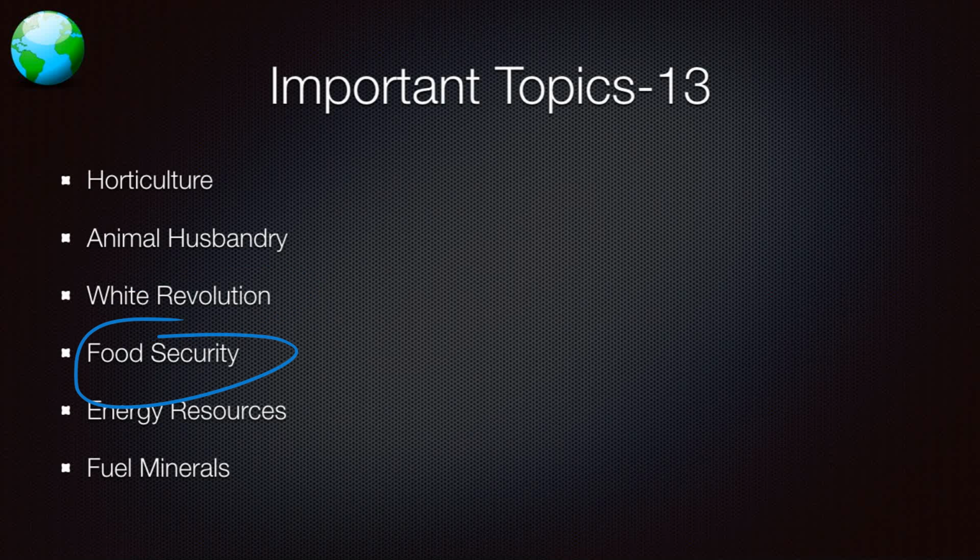Then what is food security? What are the different dimensions of food security? Accessibility, availability, affordability, local taste, local nutrition. All these things are important. That is how you should approach it.